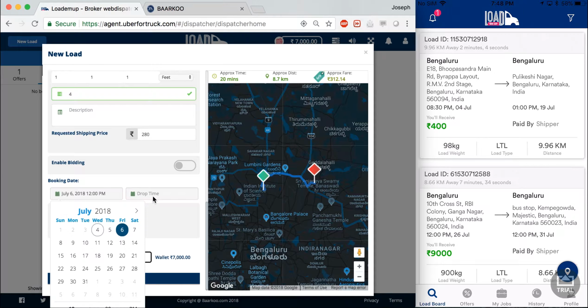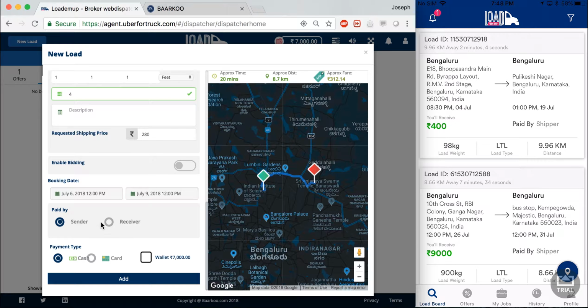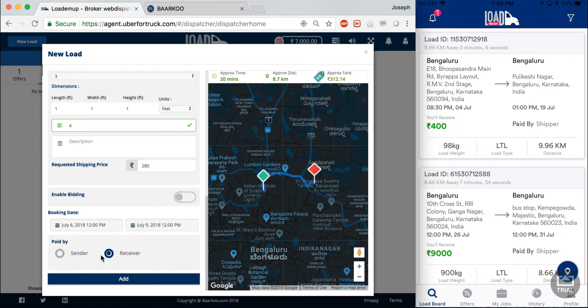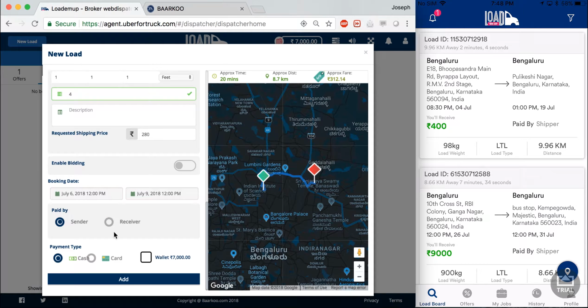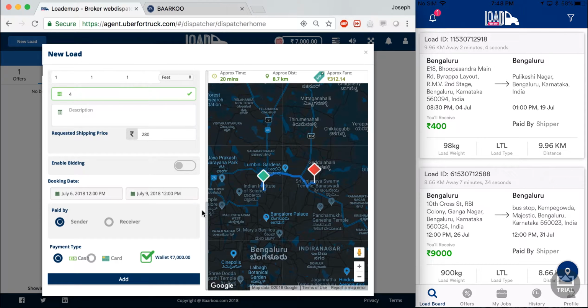Now I set my pickup date and my drop date. It can be paid for by the sender or the receiver. In case the receiver is paying, it is always in cash, whereas if the sender is paying, it can be cash, card, or wallet. Now, let's say I choose to pay with my wallet. I get a pop-up message. I can pay with both the wallet and either one of the two, either cash or card.